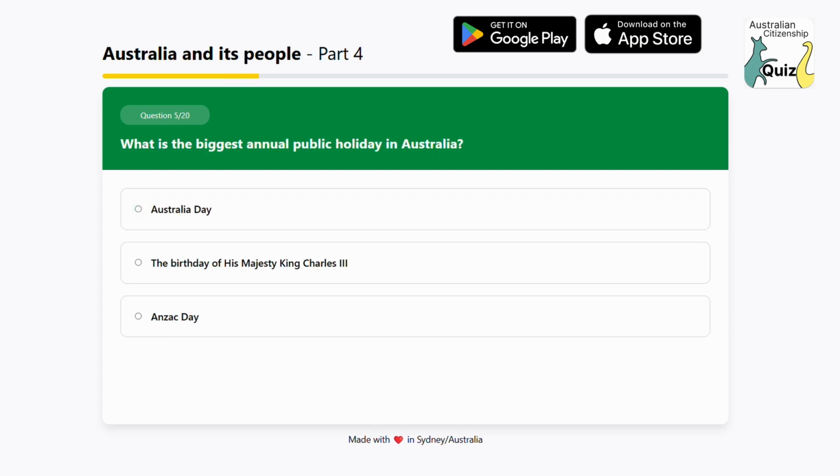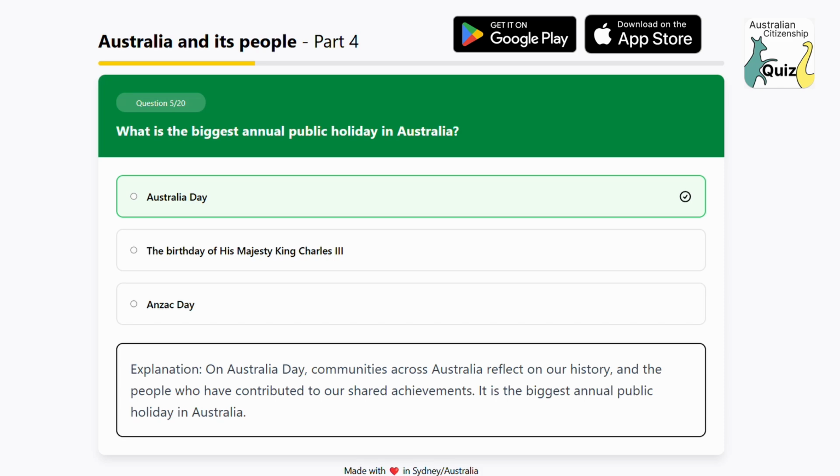What is the biggest annual public holiday in Australia? Option 1. Australia Day. Option 2. The birthday of His Majesty King Charles III. Option 3. Anzac Day. The answer is Australia Day. Explanation: on Australia Day, communities across Australia reflect on our history and the people who have contributed to our shared achievements. It is the biggest annual public holiday in Australia.